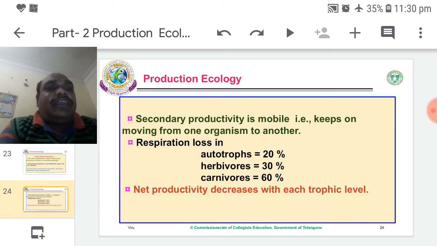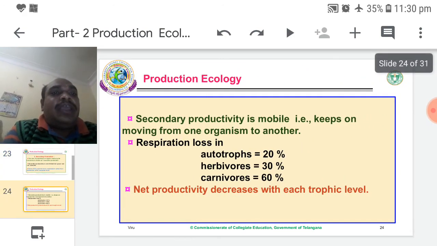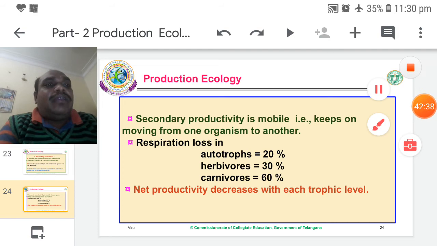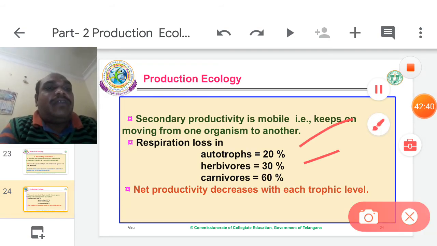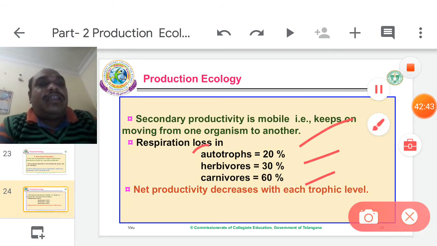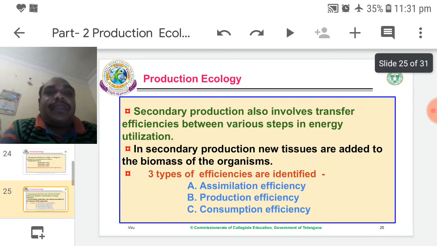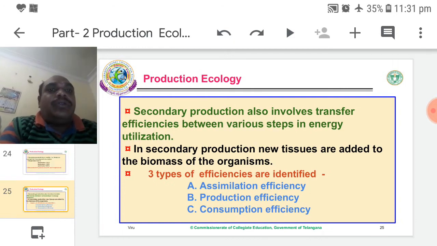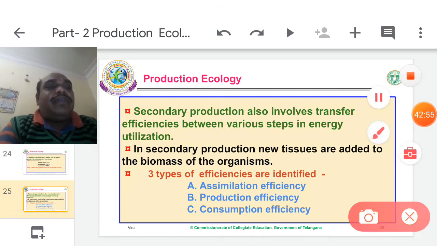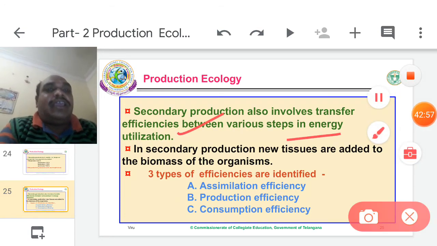Net productivity decreases with each trophic level. So it is the first trophic level, second trophic level, third trophic level. That net primary productivity gradually decreases. The percentages are also known. Secondary production also involves transfer efficiency between various steps in energy utilization.